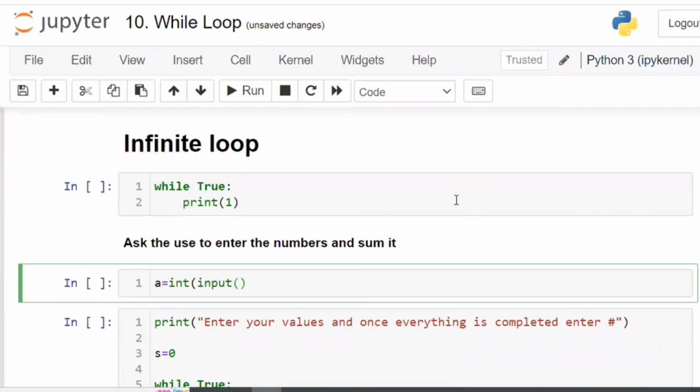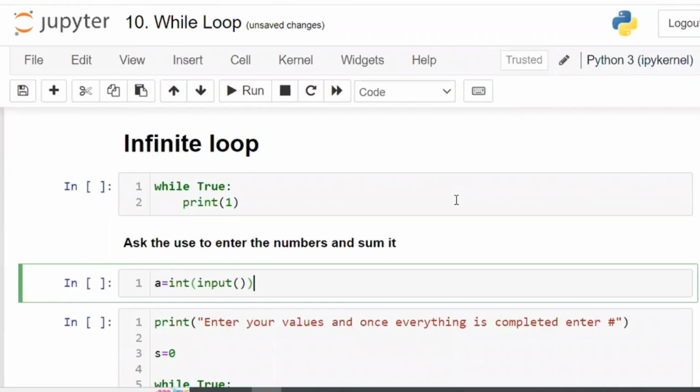Okay. First I will write this one. From where you have to start is this one. So how to write the code for the first time, as per the given question? In the given question, what is there? Ask the user to enter the numbers. Enter the numbers means you have to enter, means input only.